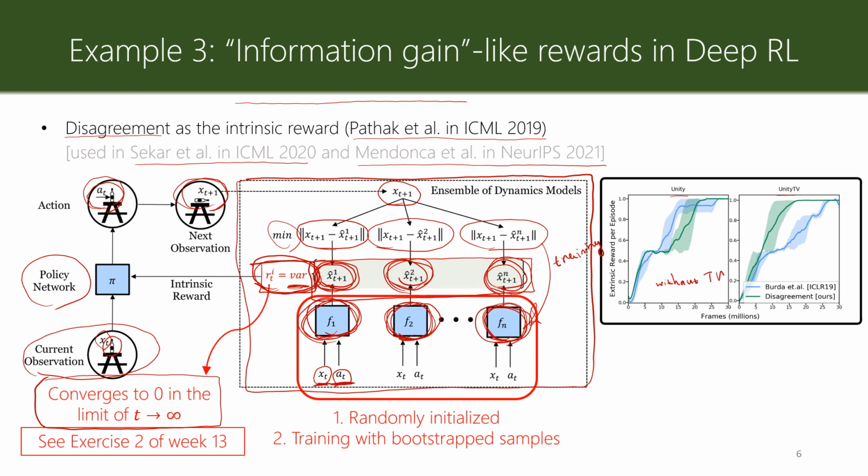and here with TV. And as you can see, the blue curve is the surprise seeking of Burda et al. in ICLR 2019, and the green curve is disagreement. And as you can see, disagreement and surprise seeking both work well in the case of no TV and without stochasticity, but as soon as the TV and stochasticity are added, there is a big difference between surprise seeking and disagreement seeking. And disagreement seeking beats surprise seeking by a big margin.